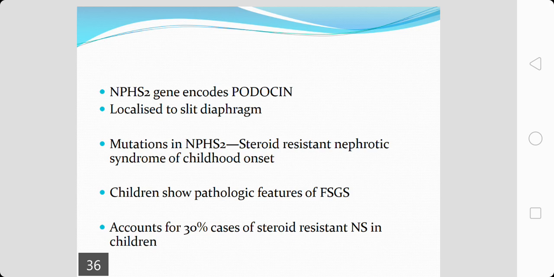This becomes very important because steroids will be useless and the disease will be much more severe and aggressive. In children, this will manifest as focal segmental glomerulosclerosis, and it accounts for around 30% of steroid resistant nephrotic syndrome in children. So, in steroid resistance in children, the possibility of this entity should be highly suspected, and the relevant investigations should be carried out to rule it out.